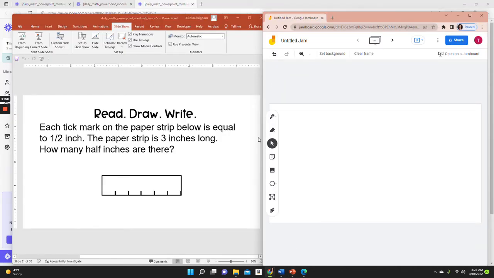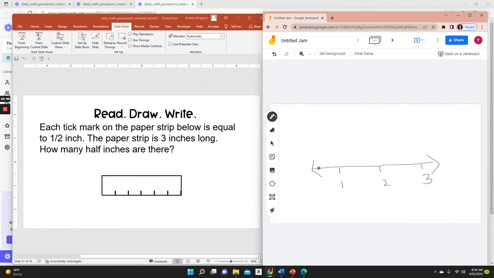So I'm going to go ahead and draw a number line that is 3 inches long. And I'm going to put a tick mark for each inch. So there's 1, 2, 3 inches. And I'm going to have a tick mark in between each one to show how many half inches there are.